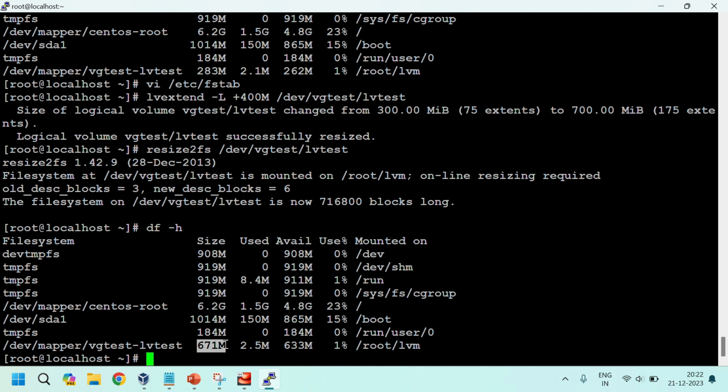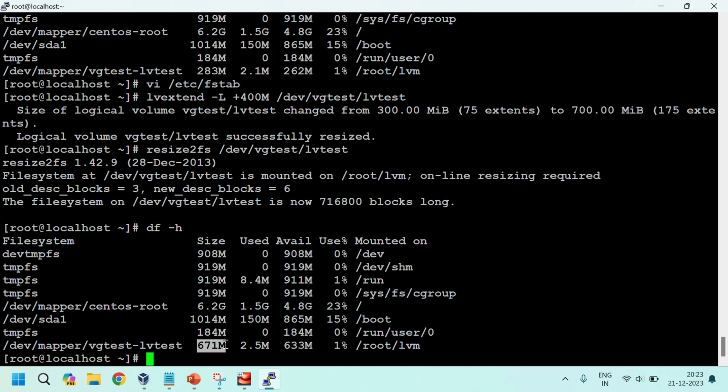For vgextend, we can create one more PV, for example /dev/hdb2, then map it with pvcreate, add the partition into this VG, then we can extend it. It depends on how much we need, for example 500 MB of data, whatever; while creating the partition, you can add it, then you can extend it.